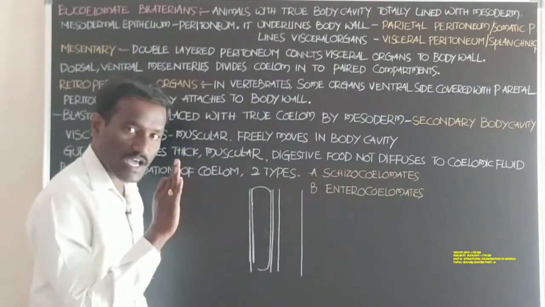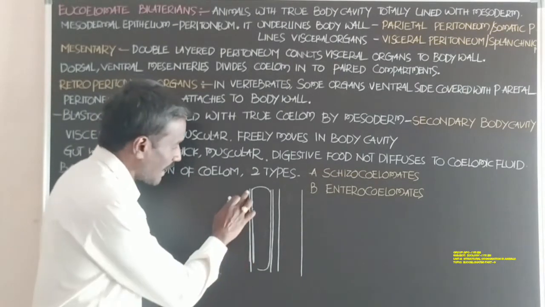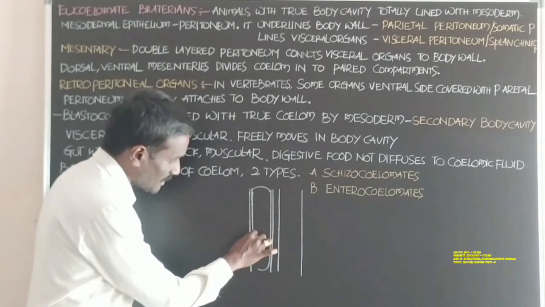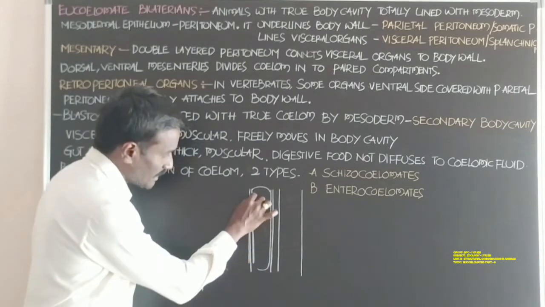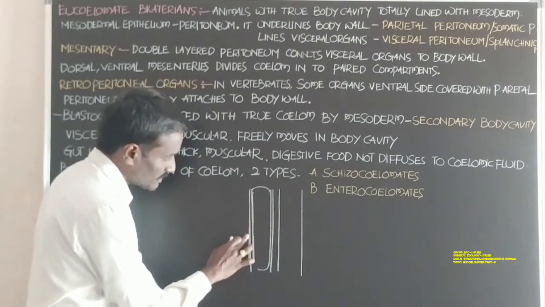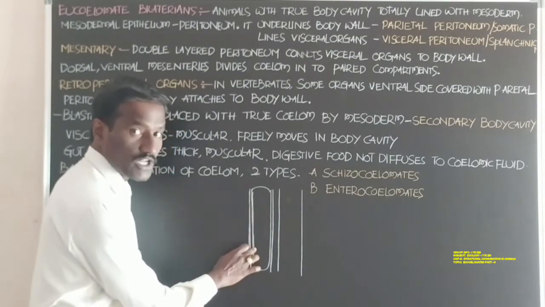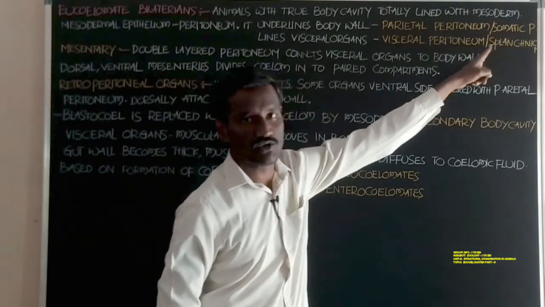The peritoneum lines the inner surface of the body wall. Students, this is the body wall, this is the inner surface, this is the outer surface. The inner surface lined with the mesodermal peritoneum is called parietal peritoneum or somatic peritoneum.